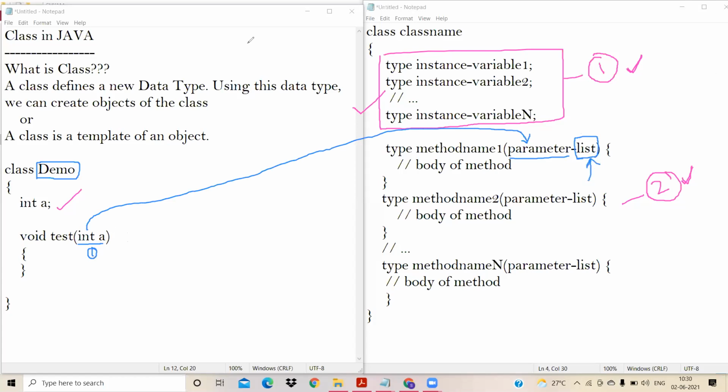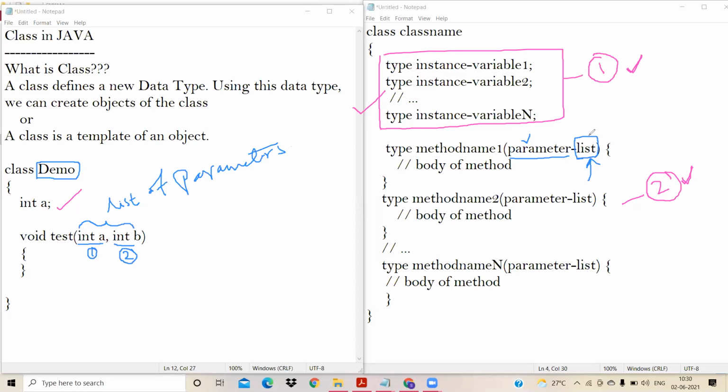For example, I can do something like this: int a, comma, int e. Now, how many parameters am I passing? This is the first parameter, this is the second parameter. In other words, I'm passing a list of parameters.